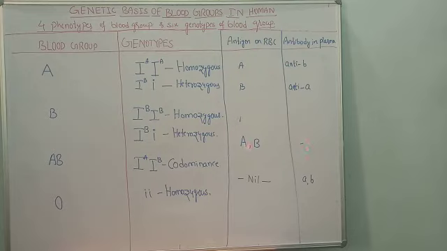Only antigens are there. So AB can take blood from A blood group, B blood group, and even AB blood group. And even from O they can receive. Why? Because there are no antibodies in their blood plasma to react. Only antigens are there. So this is why they are called universal recipients, and O blood group persons are called universal donors.